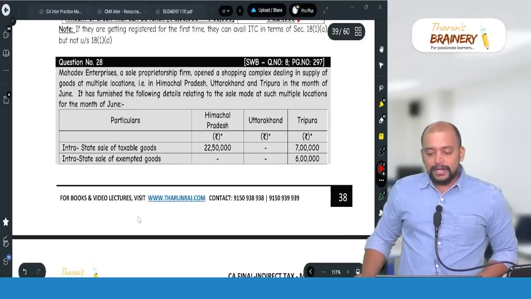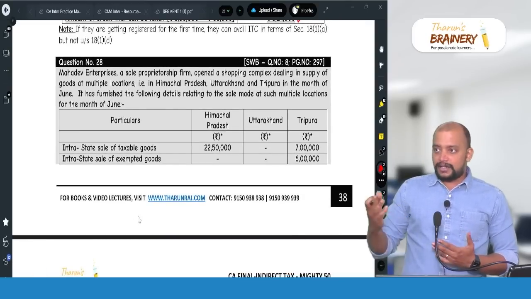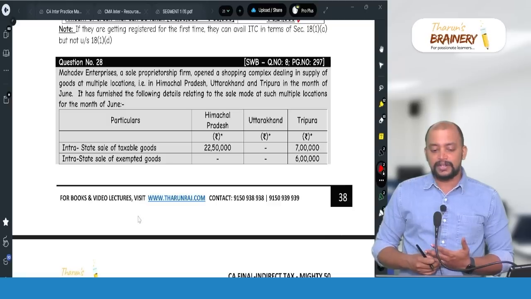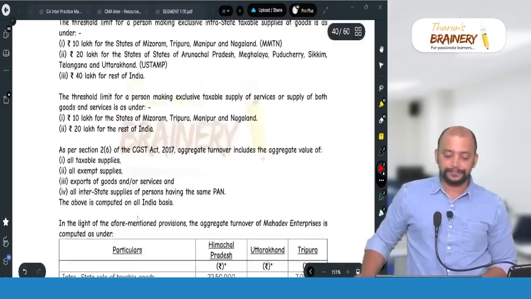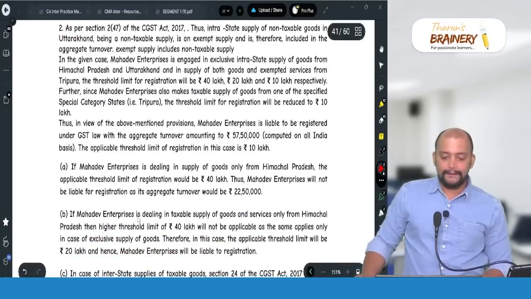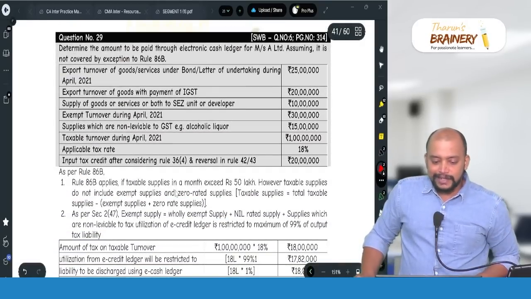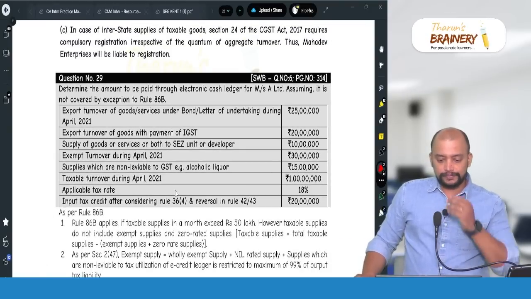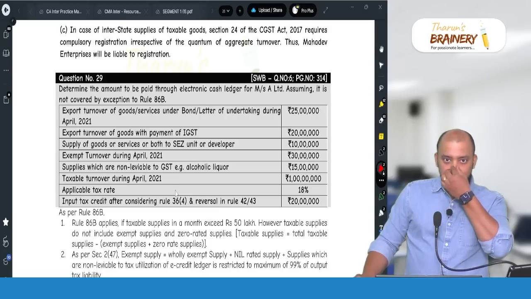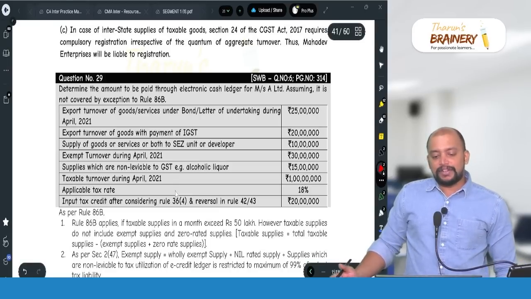Then next one, this is there in our revise, same question. Himachal Pradesh, Uttarakhand, Tripura, Mahadev Enterprises, registration chapter. Then look into this, page number 314.